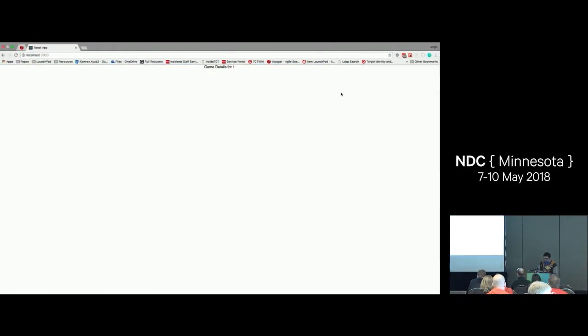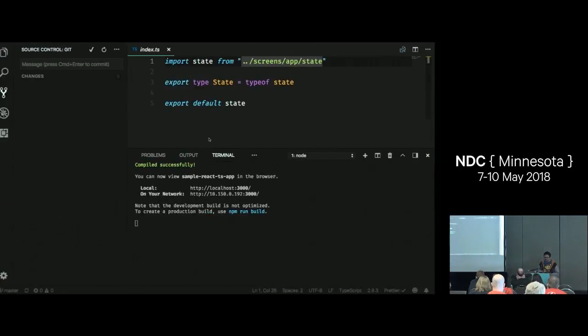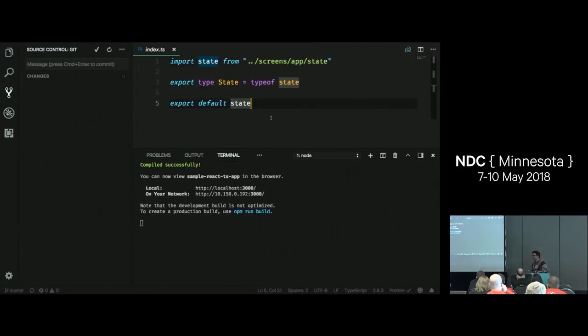I don't have the dev tools open, but what you would see is the whole entire application state composed as one. So you could use this with code splitting for Webpack. Maybe each of your screens are routes, right? And then you could do dynamic imports to compose your state together. And you could still do type checking and all that if you do dynamic imports. Does that help? Cool. Any other questions?